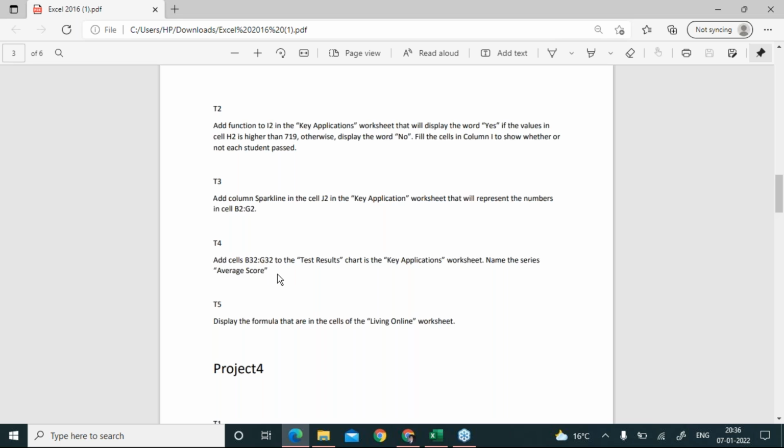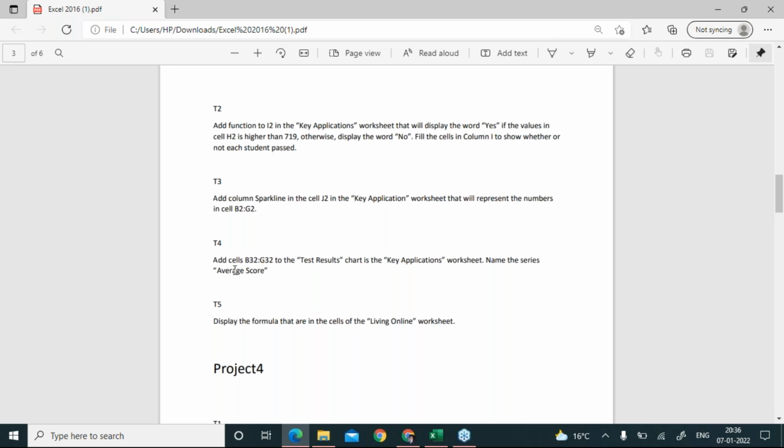The T4 question says: add cells B32 to G32 to the test results chart in the key applications worksheet. Name the series average score. Now listen to this question very carefully, everybody. Yes, Rohan, I have just started the question here. This one I'm reading, so I need attention, everybody, on the screen. First, let me explain the question, and then we'll see how we're going to answer this one.